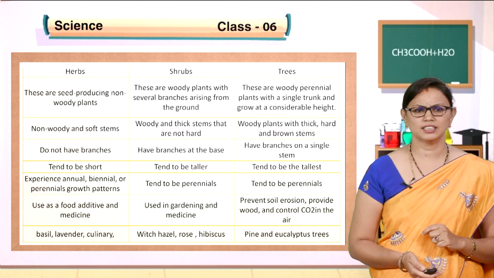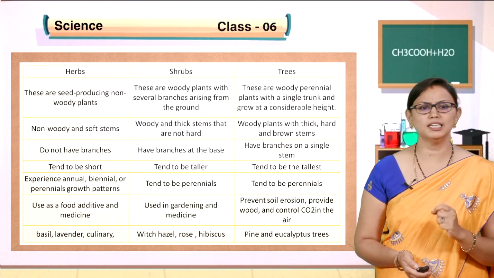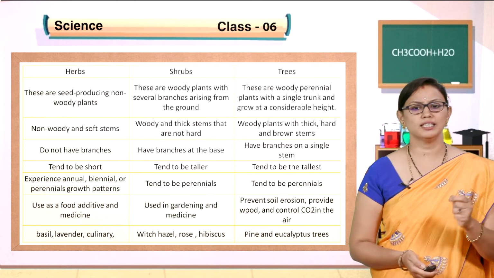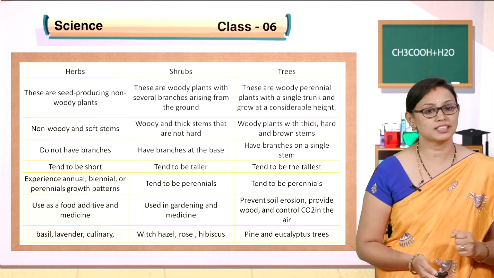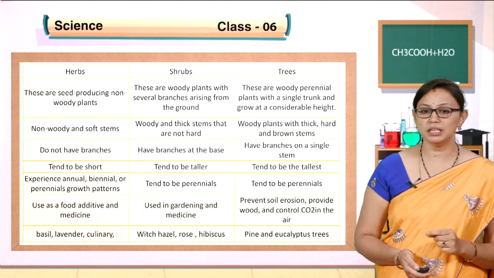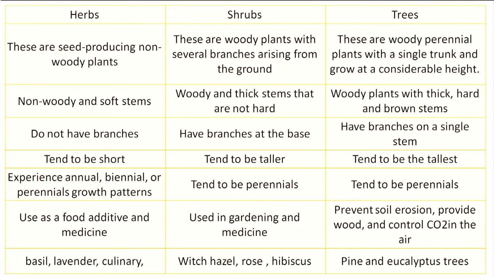Now, let us study the difference between herbs, shrubs and trees. As I told, herbs are seed producing and non-woody. They do not have woody stems. Shrubs are woody plants with several branches arising from the ground, and trees are woody perennials. They live 2 to 3 years or more, with a single trunk, and grow to a considerable height. Herbs are non-woody and the stem is very soft, and shrubs have woody and thick stems that are not hard.